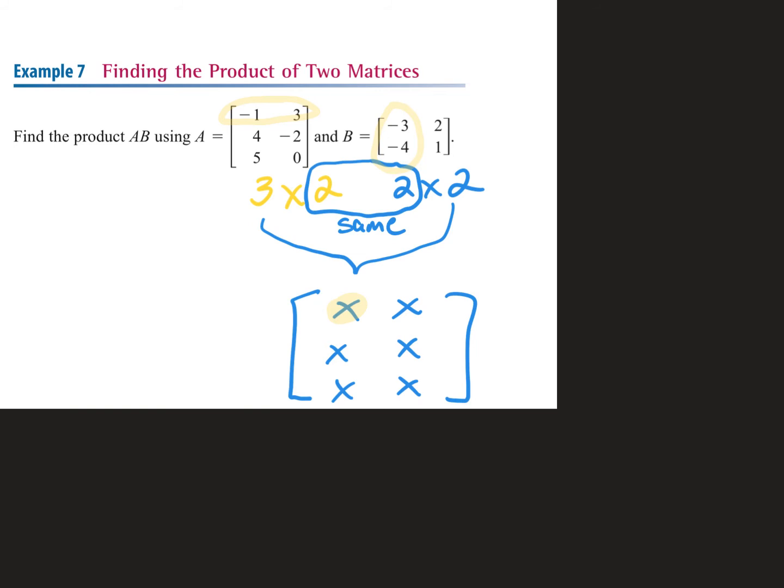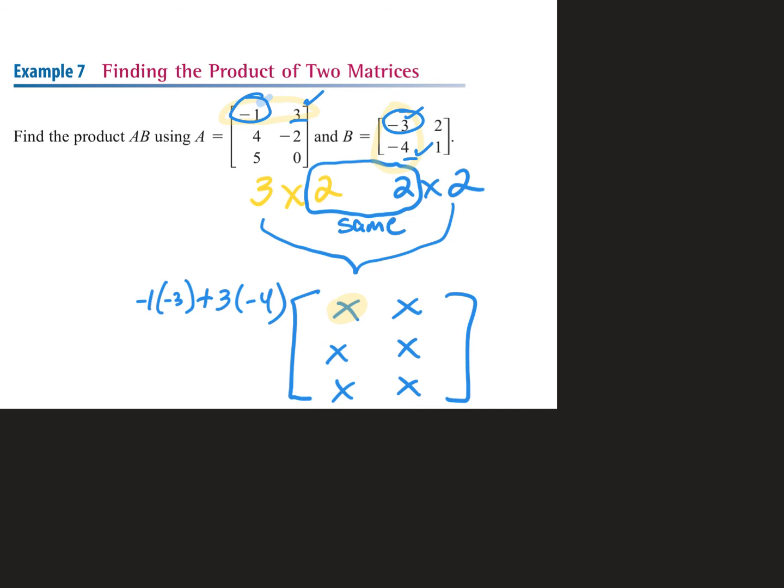So I take -1. You guys see -1? Yeah? Okay, so I'm going to say -1 times -3 plus the second 3 times -4. So 3 times -4. I'll do it again. You take first row by first column. So I take the first entry here times the first one here and add it to the second times the second. You guys see that? That's going to give us our first little x value. I'm just going to write it all out and then we'll evaluate it.